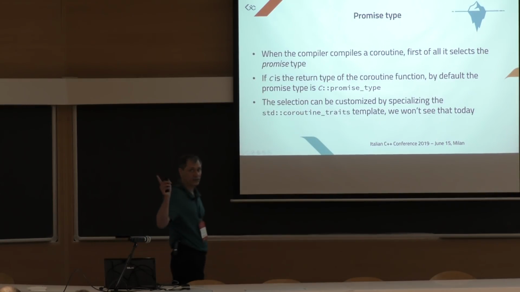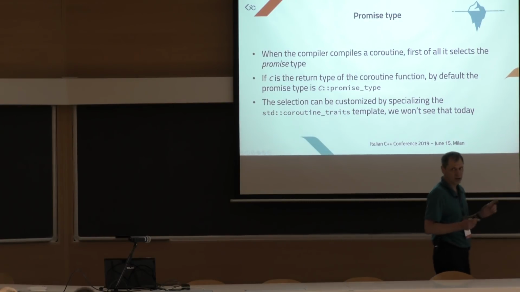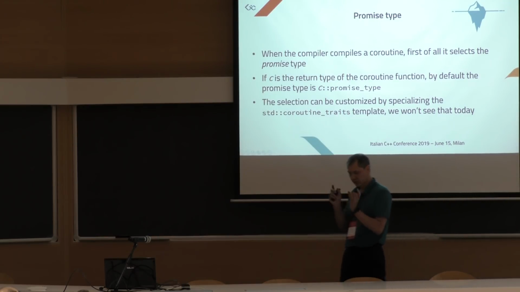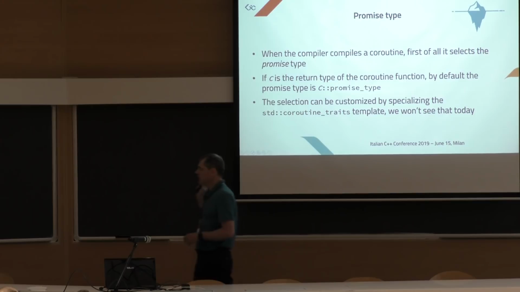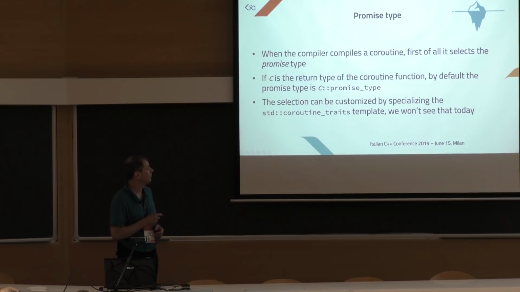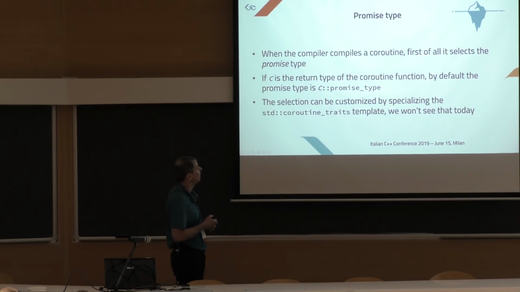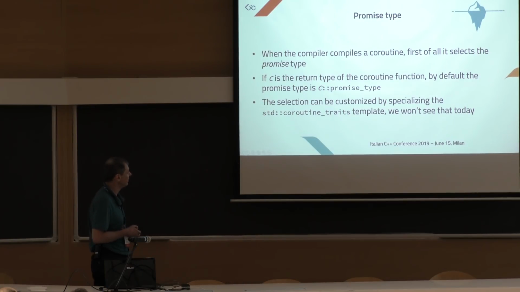Okay, I mentioned before std::future. std::future, if you know the pattern, works together with an object called std::promise. And it's not a coincidence that we use the same term here. When the compiler compiles a coroutine, the first operation that it does is to select the promise type.